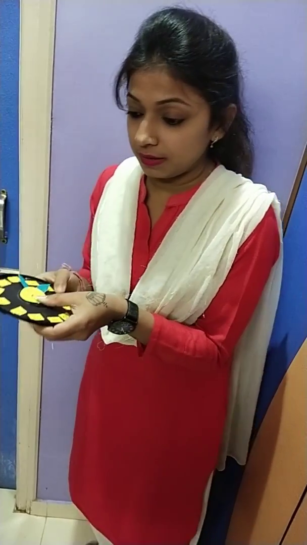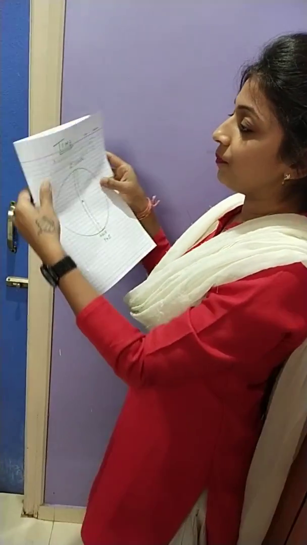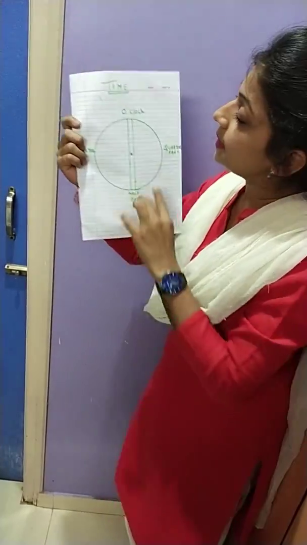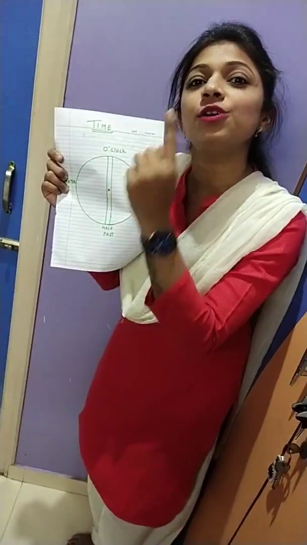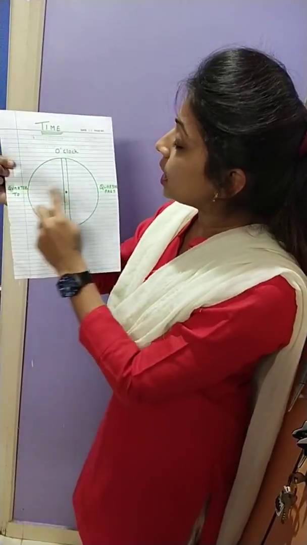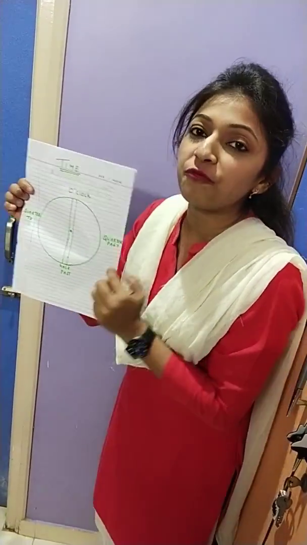How can we say it? Here, when the minute hand is on 12, at that time we use o'clock, right? Here, quarter past, quarter to and half past.